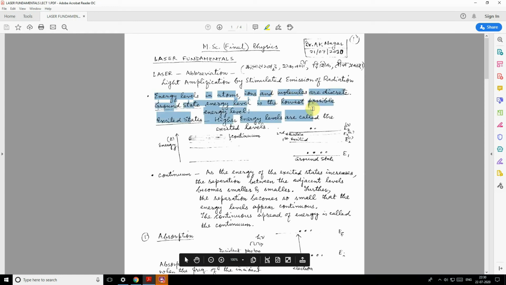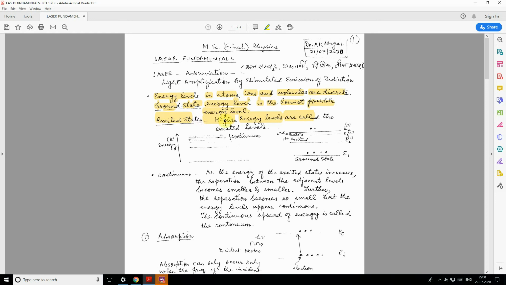You see that in any atom or molecule or ion, we know that the energy levels are discrete. One is the ground state and one is the excited state, and many excited states are possible, but the ground state is the lowest possible state.